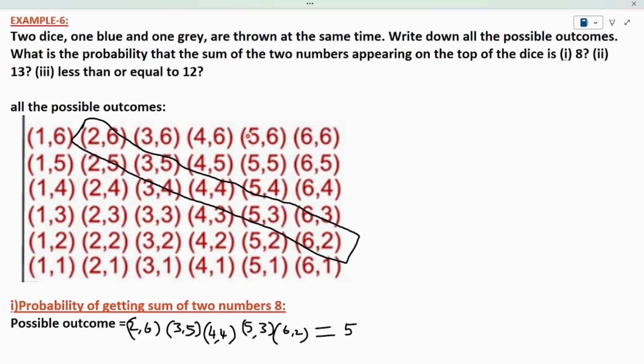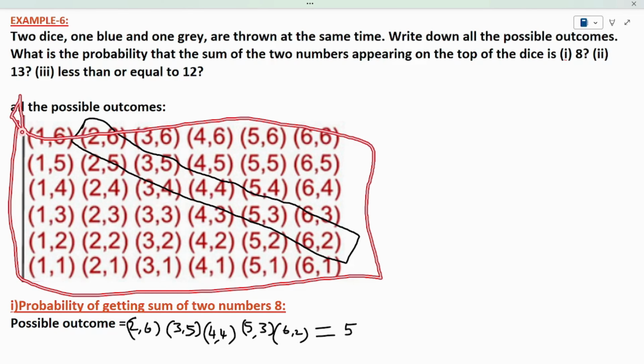What will be the probability of getting the sum 8? What will be the probability of getting the sum 13? What will be the probability of getting the sum less than or equal to 12? So, he is asking 3 questions in this example problem. What is the experiment? I have 2 dice in my hands. I am tossing these 2 dice. I will get different results. The possible results will be all this.